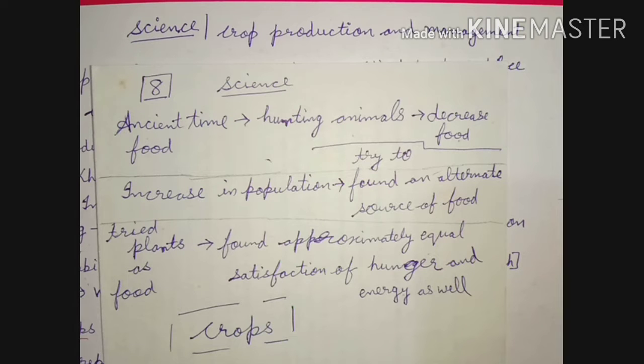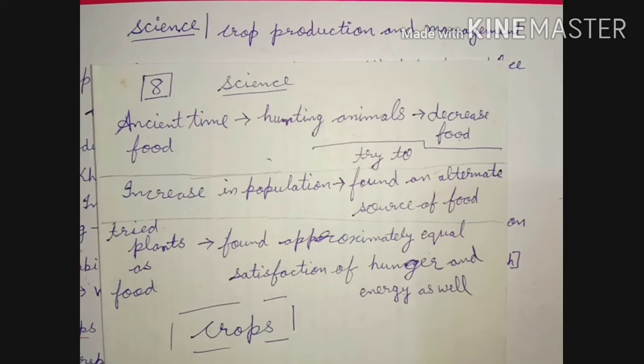And with the increase in population, there is a decrease of food, means the food is decreasing day by day, because animals are increasing in less amount as compared to humans, as humans go on increasing at a very rapid pace, but on the other side the animals are not increasing at that speed, means they are limited in amount.